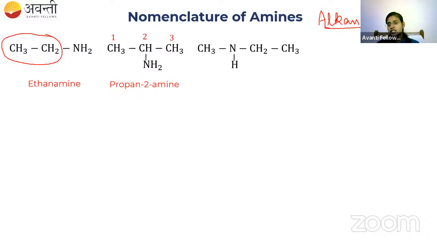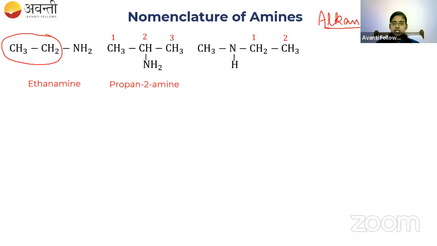So the ethyl part has to come under the parent chain. Okay. So I have to start numbering, right? Numbering the carbon which is there in the parent chain. So numbering has to go like this. The nitrogen attached carbon should get number 1. Okay. So this is the parent chain.